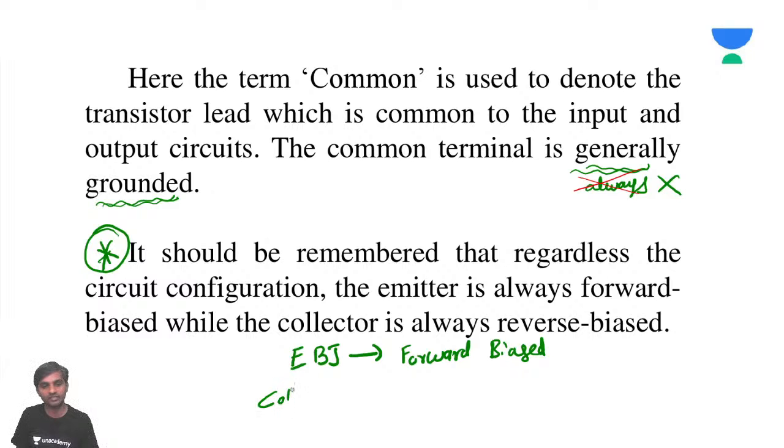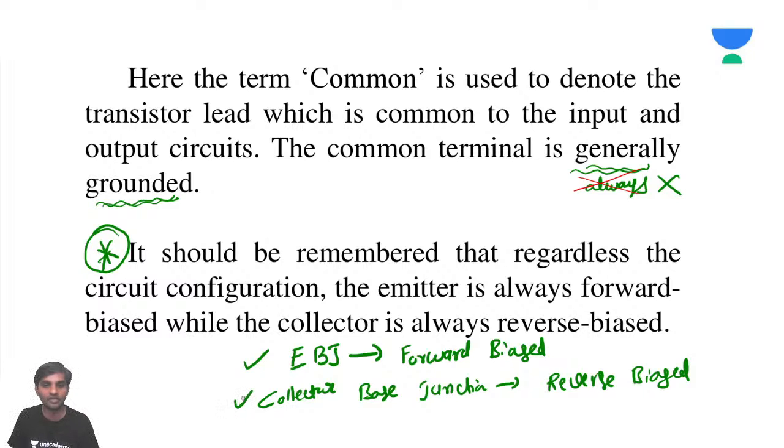The collector base junction should be reverse biased. Remember this point: the emitter base junction has to be forward biased and the collector base junction should be reverse biased. Always remember, irrespective of the common terminal, whether common base, common collector, or common emitter. Okay, now we'll move on.